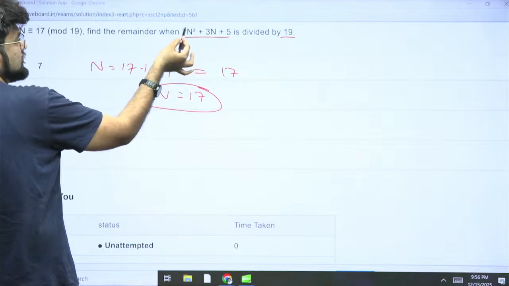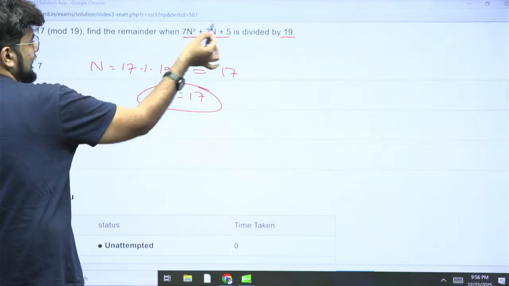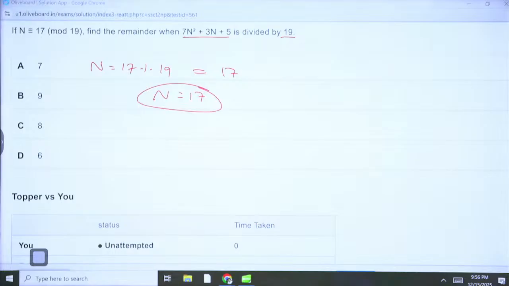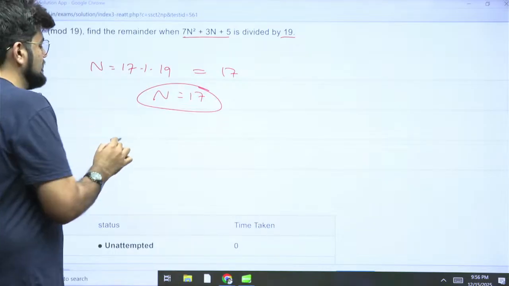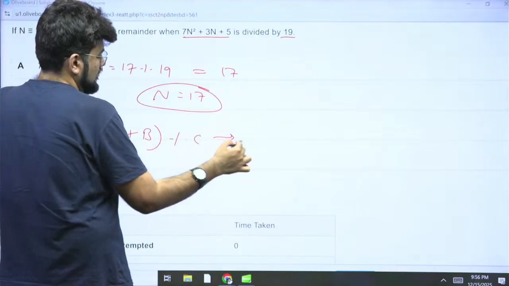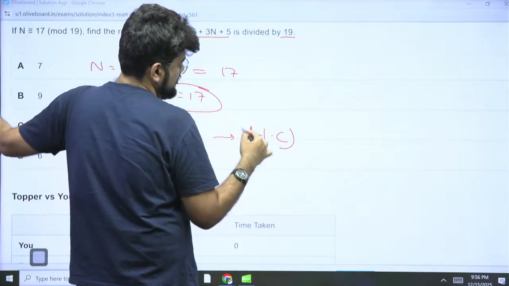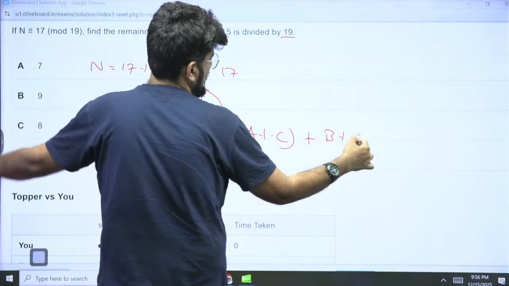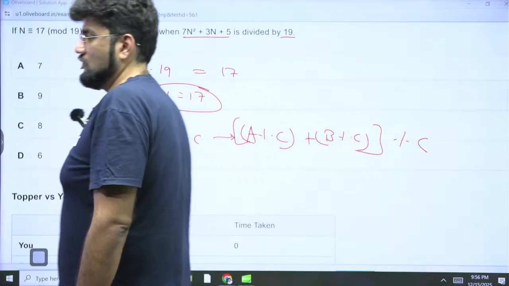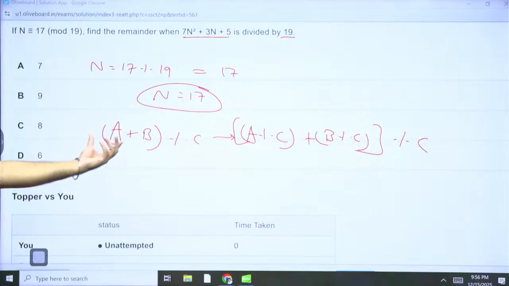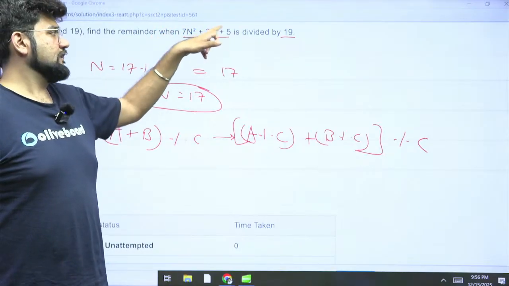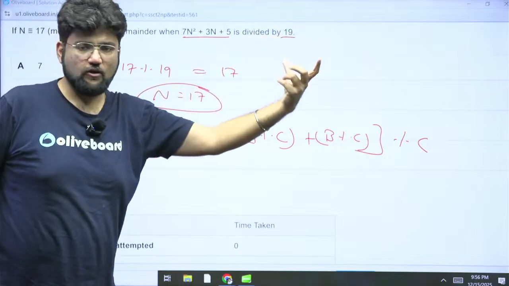Technically, a lot of people substitute here and they end up getting the answers like that. But what you can also understand is, this is always the law that if a plus b mod c needs to be found out, we can find it out by a mod c plus b mod c, and the whole mod c. But this is the only thing which you need to be careful about. Rather than solving this whole thing, you can substitute n here. This is 289 into 7, 3 into 17. You add everything, find the remainder with 19. You will get your correct answer.